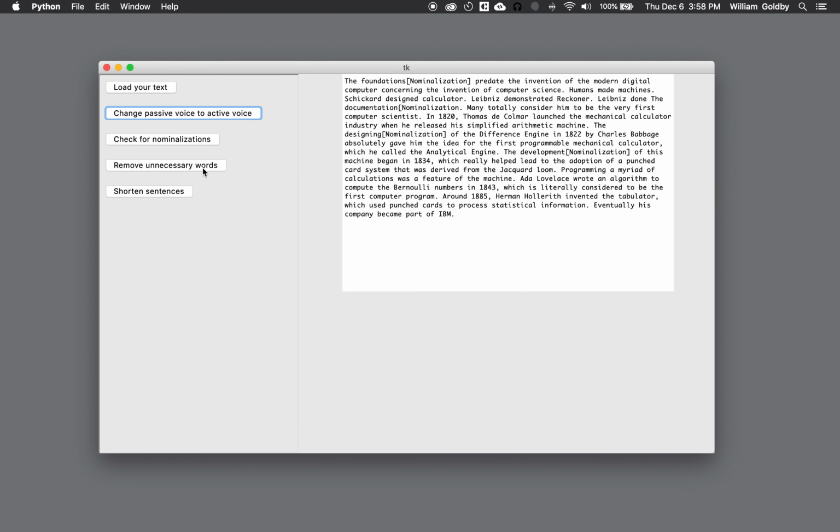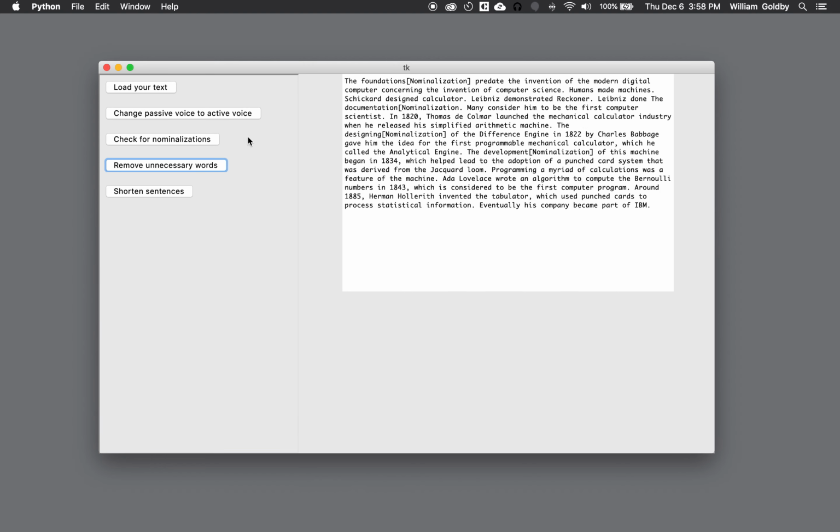We can also remove unnecessary words, and those are words like really, very, totally. So right here we have many totally consider him to be the very first computer scientist, 1843, which is literally considered to be the first computer program. Let's go ahead and remove those. So you can see right here that it got rid of them. So many consider him to be the first computer scientist in 1843, which is considered to be the first computer